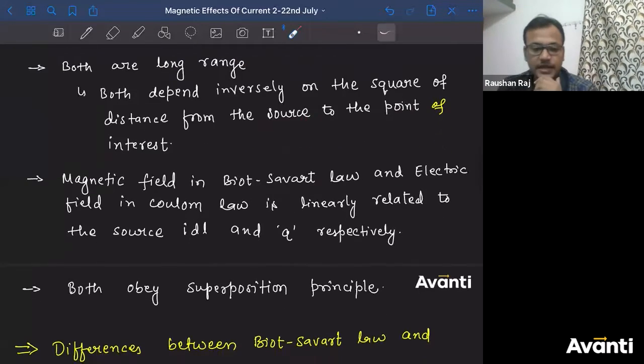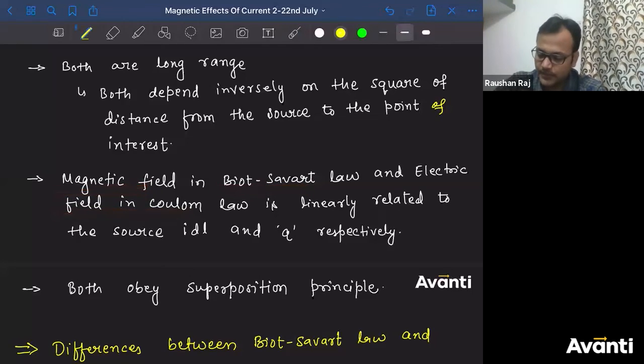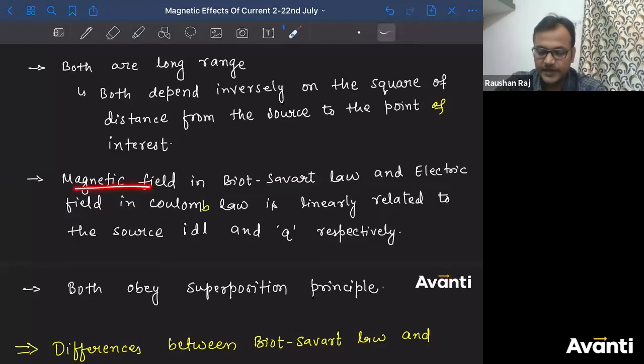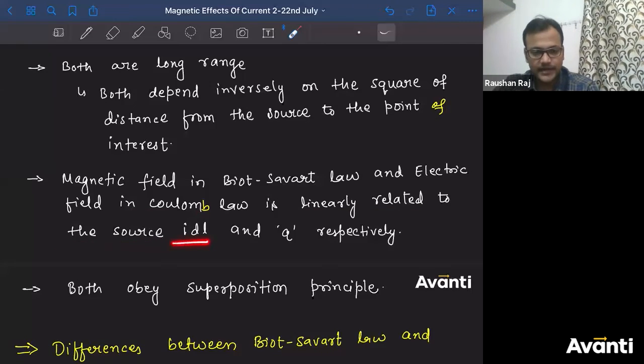Achha, what is the second similarity? Magnetic field in Biot-Savart's law and electric field in Coulomb's law is linearly related to the source. That is Idl in magnetic field and Q in the Coulomb's law. क्या था? Linearly related है ना? Directly proportional, right?